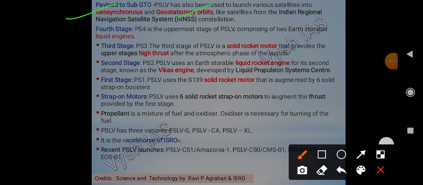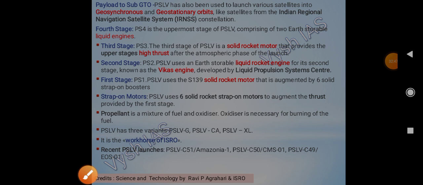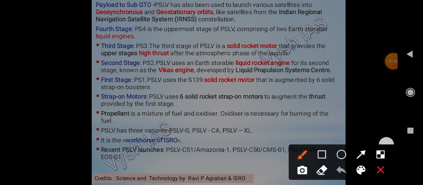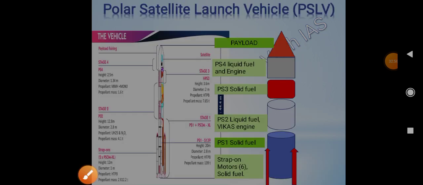Okay, so satellites like IRNSS, Indian Regional Navigation Satellite System. So this constellation of satellites they have sent through PSLV. We will read it from here. Okay, below, because it starts from near here only. We'll see the next slide first.